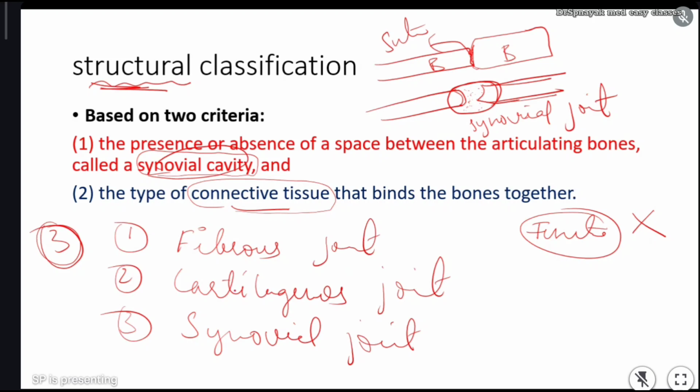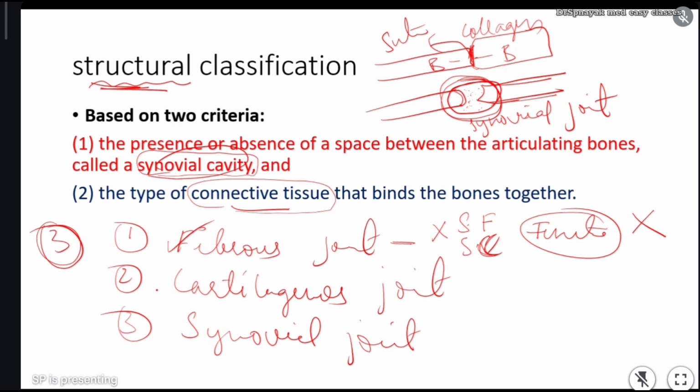Very simple. See, in fibrous joint, there is no synovial fluid or synovial cavity present between the bones. Cavity means empty space. There is no synovial cavity and no synovial fluid is present. But what is present in fibrous joint? Between two bones, there is a very important fibrous dense collagen tissue. Very thin collagen tissue is present, which will connect the two bones together. That type of joints are called fibrous joints.